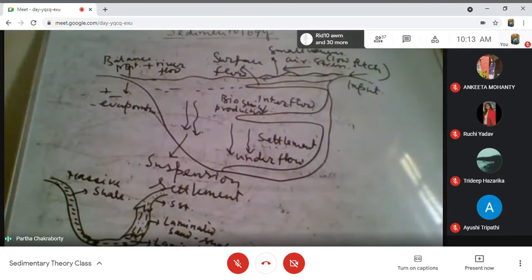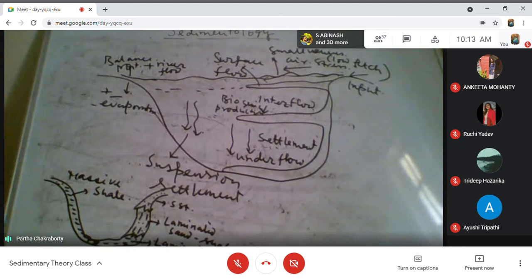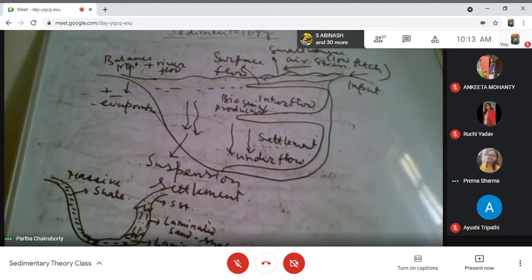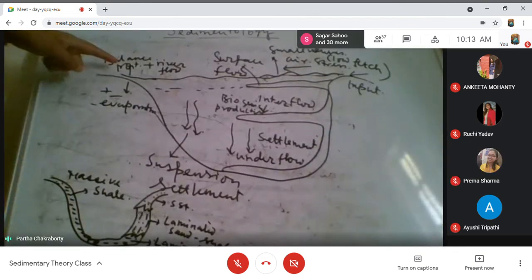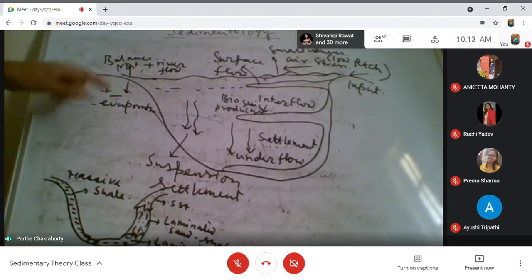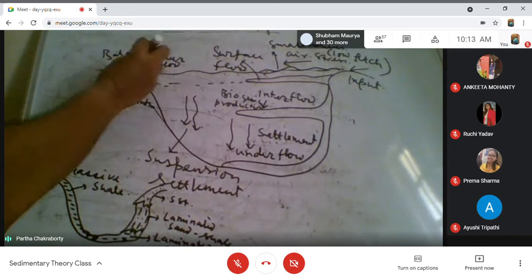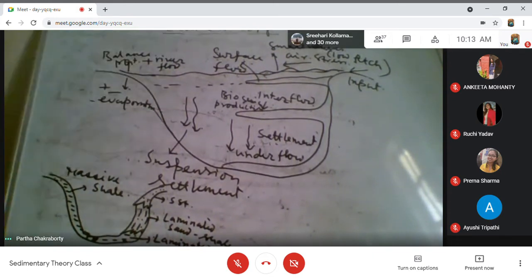Any river system that is actually meeting the lake from that side. Left side is balance between precipitation plus river flow and plus minus evaporation. So how the lake surface water will move up or down depends upon this balance.